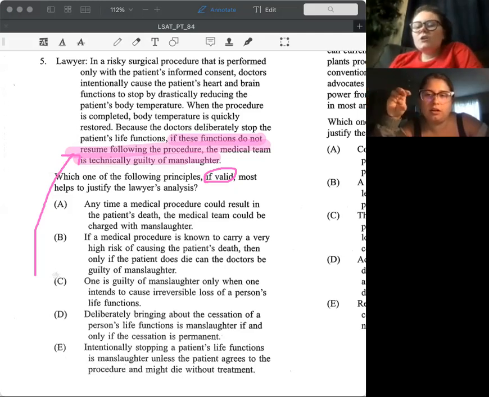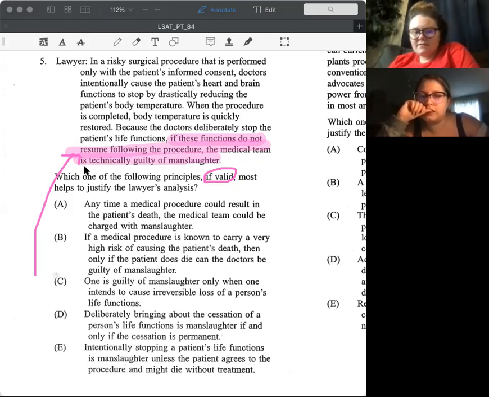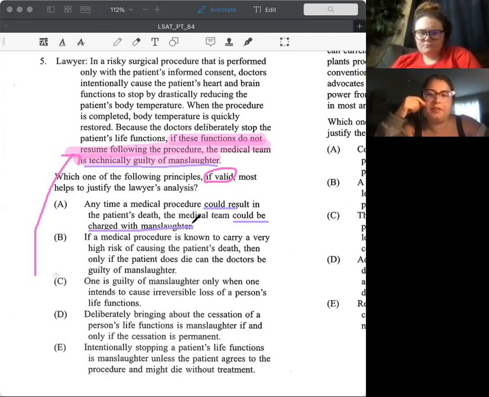We're trying to say that they are guilty of manslaughter, where this just says that they could be charged. It's not strong enough. We want something way more specific and strong. I feel like those words are just too soft for what we're looking for.